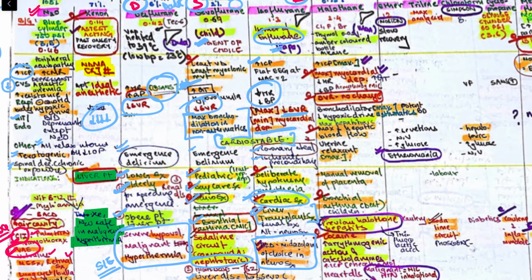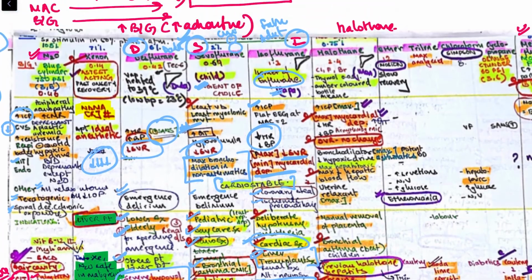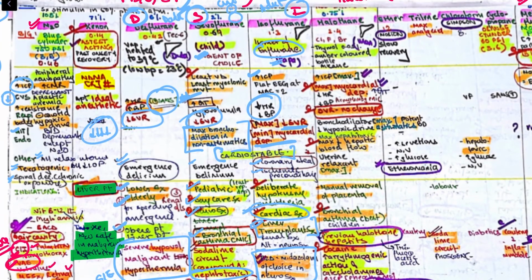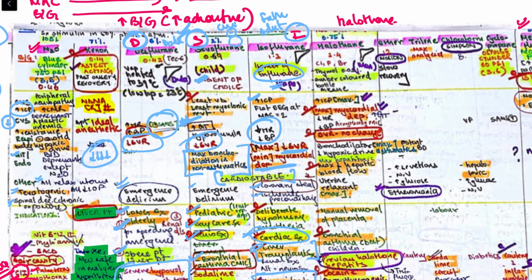Then remember that it is a pungent smelling gas, like the second most pungent smelling gas. Most pungent was desflurane and this is the second most. That is why these two are used in elderly, not in children. After this we read about halothane. It consists of thymol and is stored in amber colored bottles.